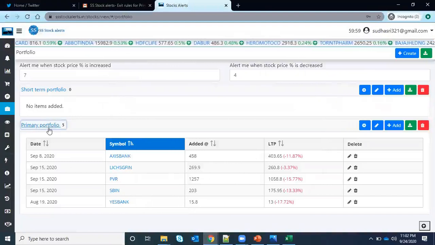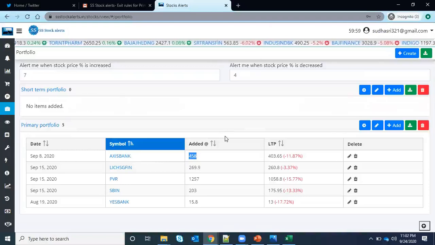I have added only Axis Bank, LIC and PO, these stocks at this price. For Axis Bank, if it is rising, I want to exit only when it crosses below the 50 days moving average or 20 days moving average. Until that I will be riding this stock.